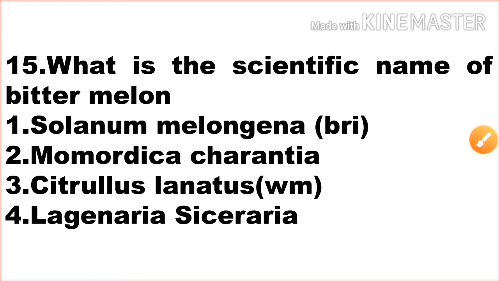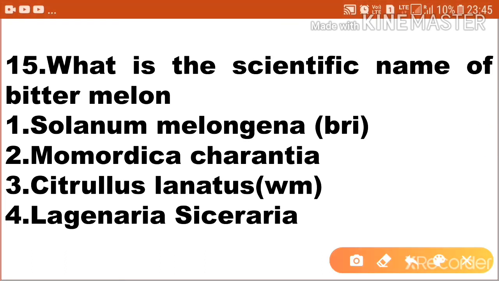The scientific name of bitter melon is Momordica charantia. Option 2 is the correct answer. Solanum melongena is the scientific name of brinjal, and Citrullus lanatus is the scientific name of watermelon.